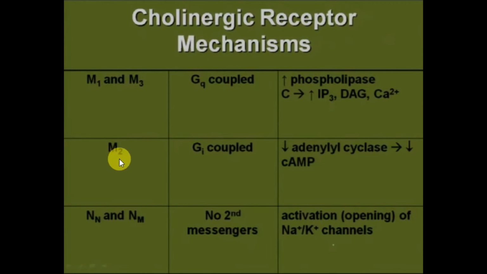Only M2 receptors are coupled with Gi, that will decrease adenylyl cyclase, which in turn decreases cyclic adenosine monophosphate, causing bradycardia. NN and NM have no second messenger. They are ligand gated activation of sodium and potassium channels.